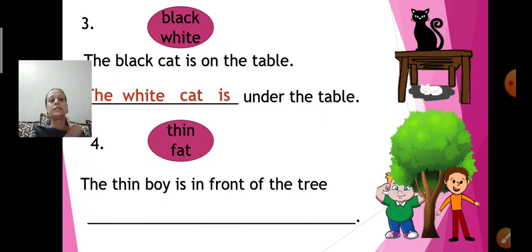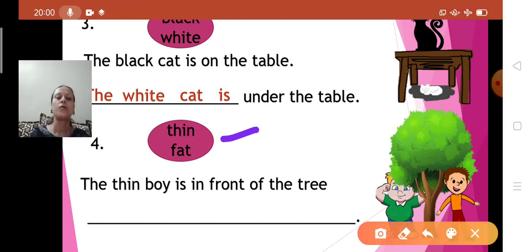Now number 4, children, see. Thin, fat. The thin boy is in front of the tree. Look at the tree. Where is the boy standing? The thin boy is standing in front of the tree. This is the tree. The boy is standing here in front. So where is the other boy standing?